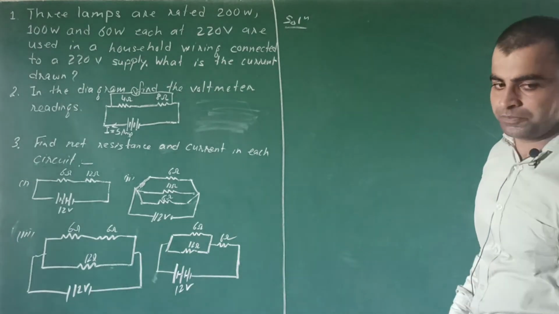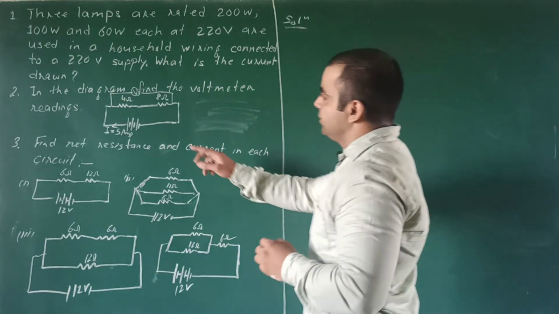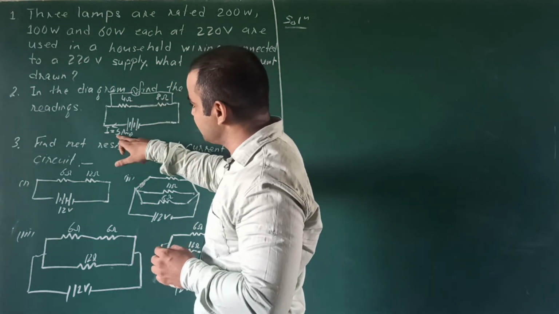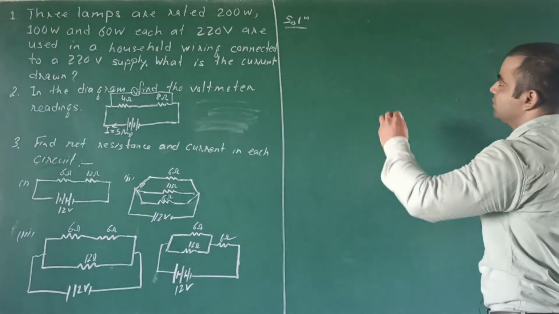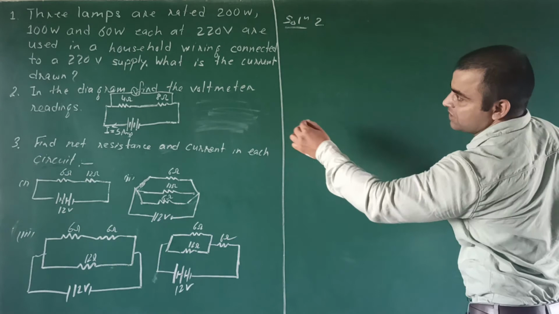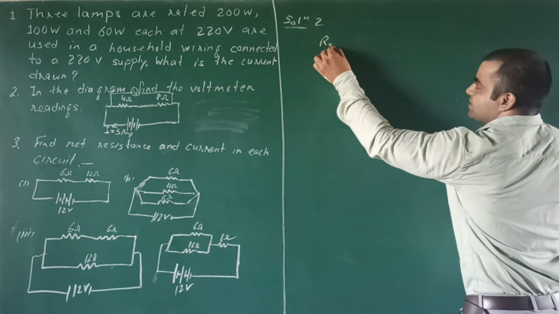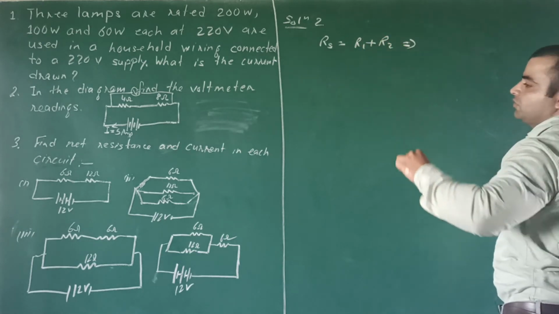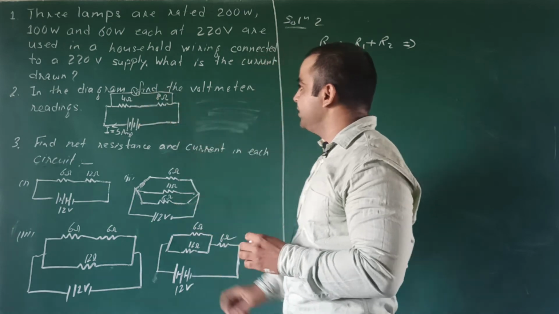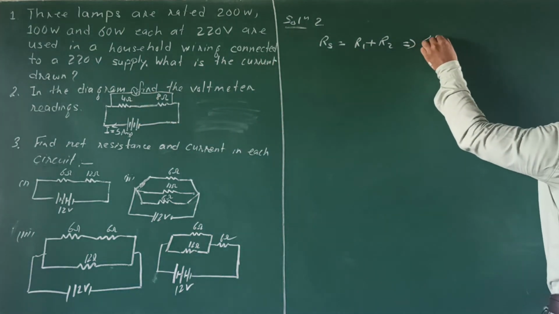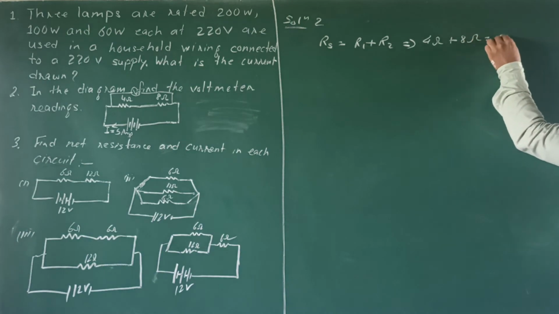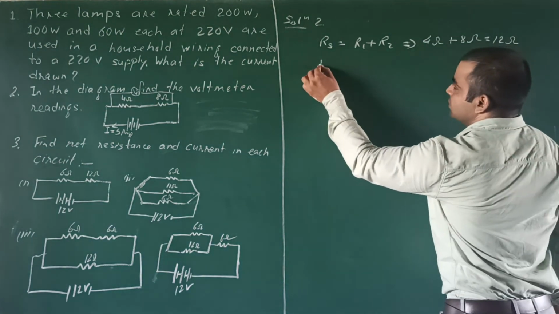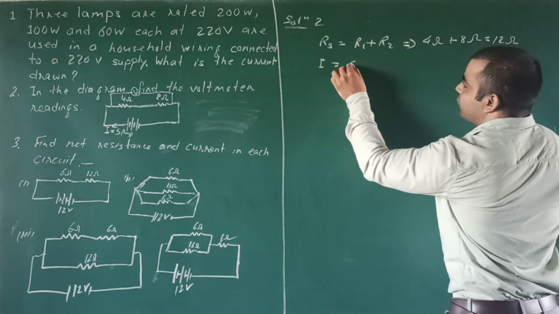Question number 2. Here two resistances are given, 4 ohm and 8 ohm, and current is also given 5 ampere. In the second question, we have two resistances in series combination. So total resistance in series will be R1 plus R2, or we can write it 4 ohm plus 8 ohm, it will be 12 ohm. Next, current is given as 5 ampere.